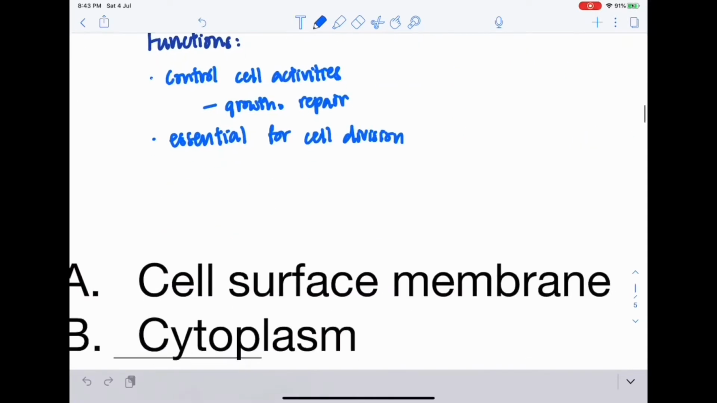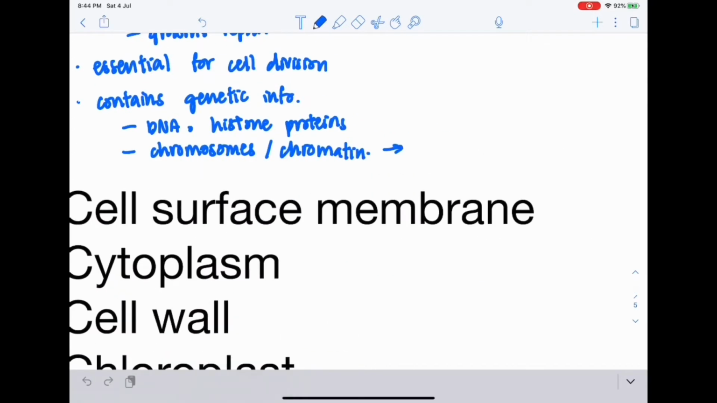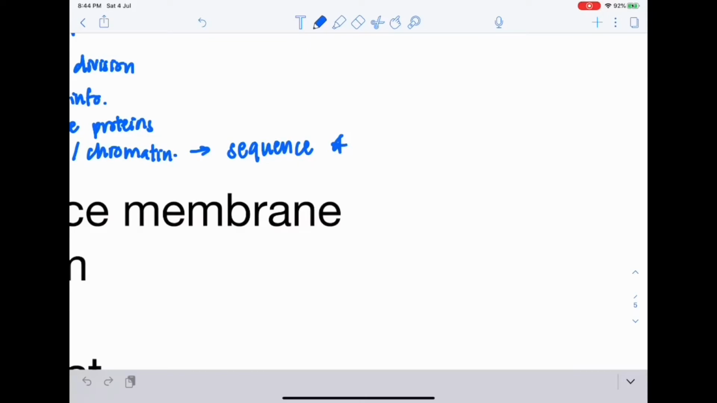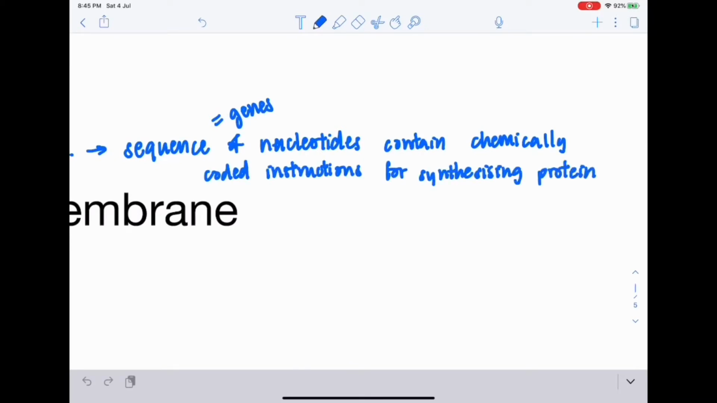It is essential for cell division, and cells without a nucleus are unable to divide. This is as the nucleus contains genetic information in the form of DNA, which is deoxyribonucleic acid, together with histone proteins, forming chromatin and chromosomes, which is stored in the nucleus. DNA molecules consist of sequences of nucleotides, genes, which contain the chemically coded instructions for synthesizing proteins needed by the cell. Thus, the nucleus is able to detect what and how the cell will conduct processes.